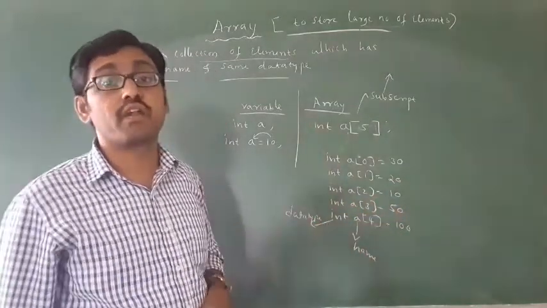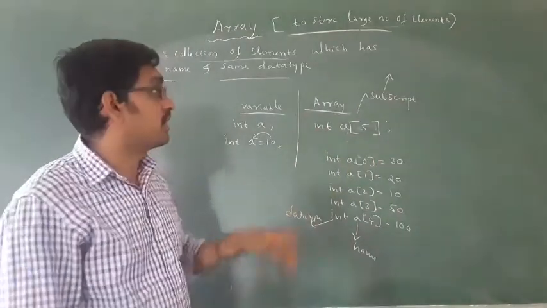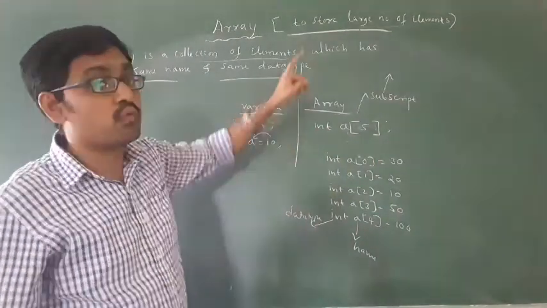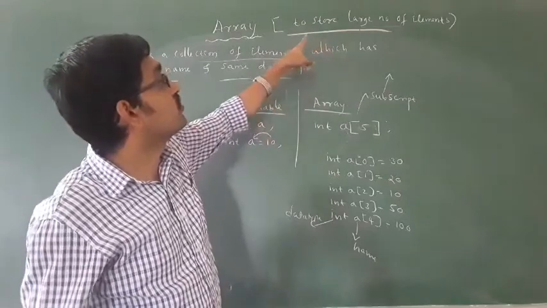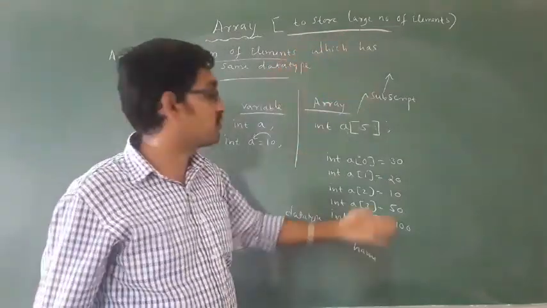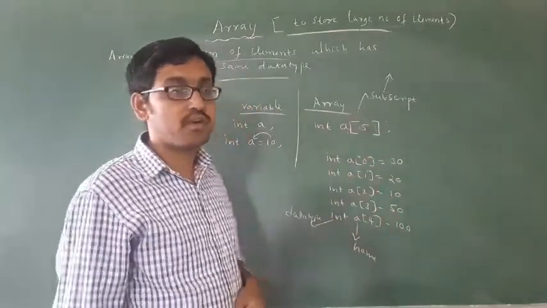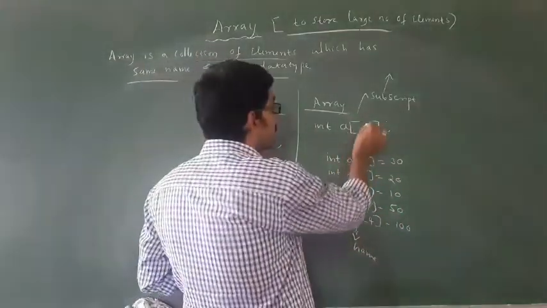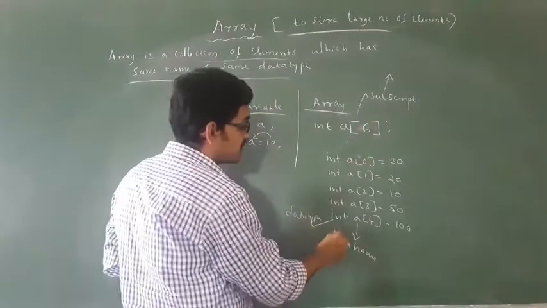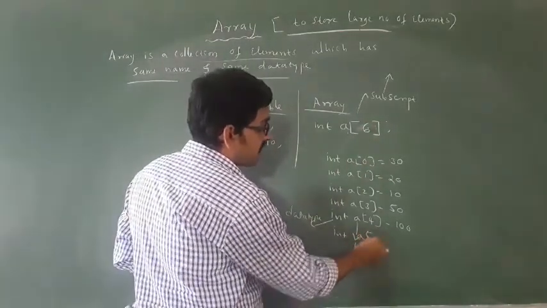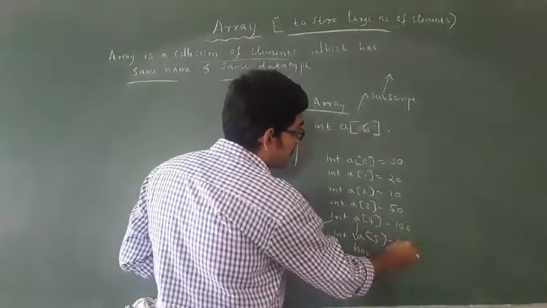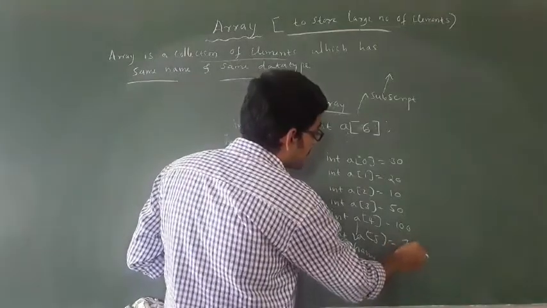We can store values like this. Then why do we need an array? It is used to store a large number of elements. Now I am storing 5 values here. For example, if I want to store 6 values, that means int a of 6, and in a of 5 I am storing 70.